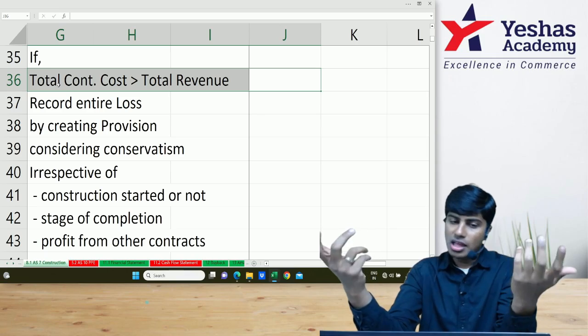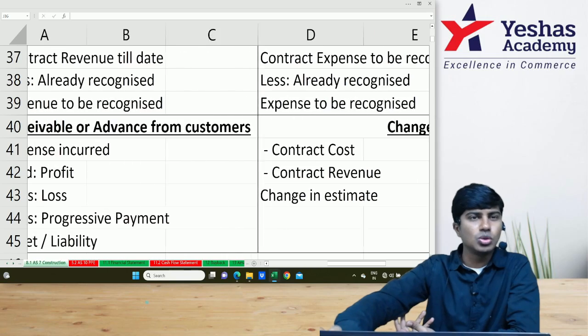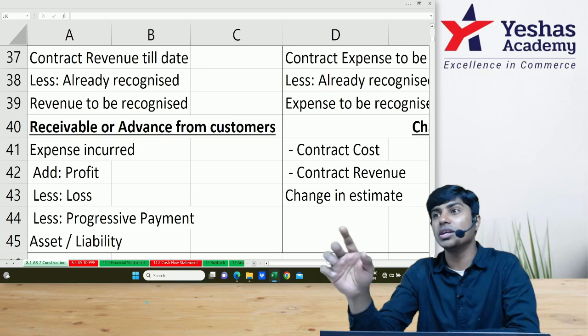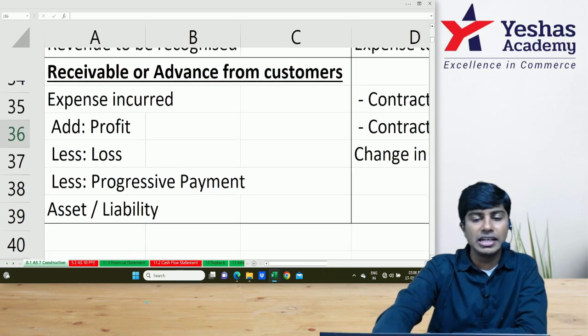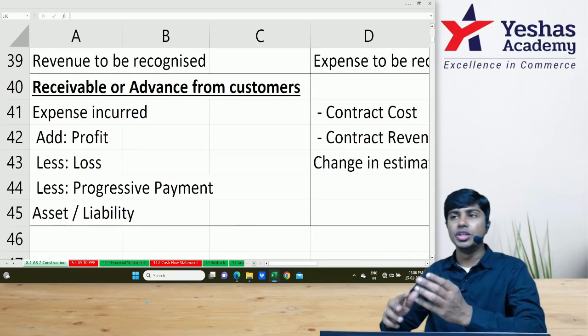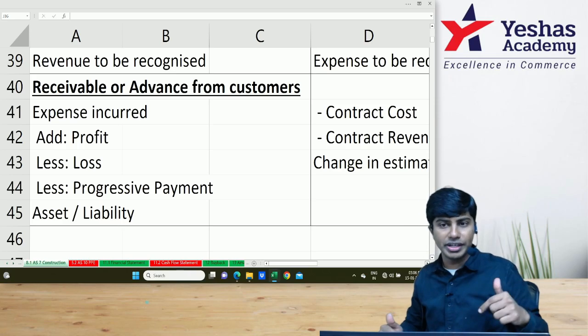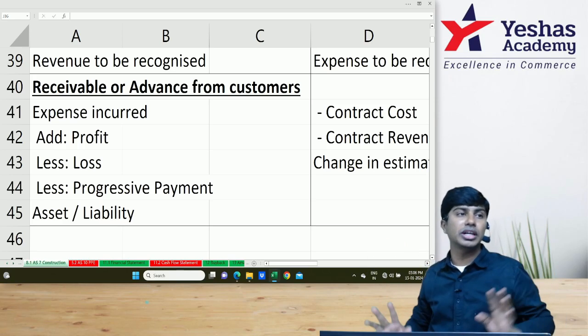Everyone understood this? This is very rare. Sometimes they do ask this. Though the standard is about revenue recognition, they might ask you to compute how much is the asset or liability in a specific contract. Then what do we do? We'll take the expense that we have incurred. To this we add profit, because profit is recoverable from the customer. If there is loss, we deduct it. If we add profit and deduct loss, this is the amount that we should bill to the customer.